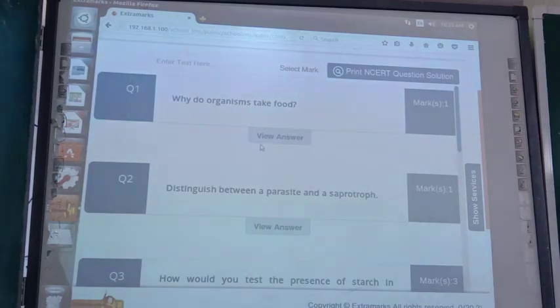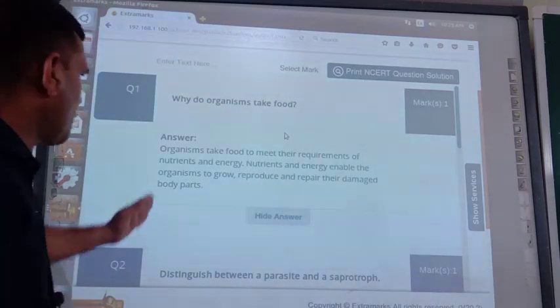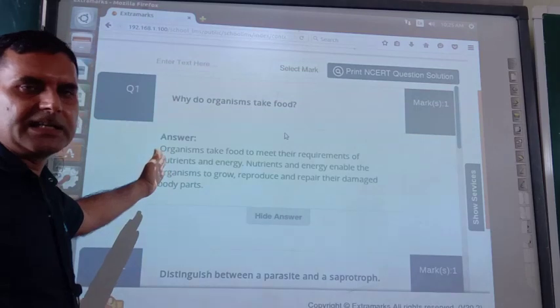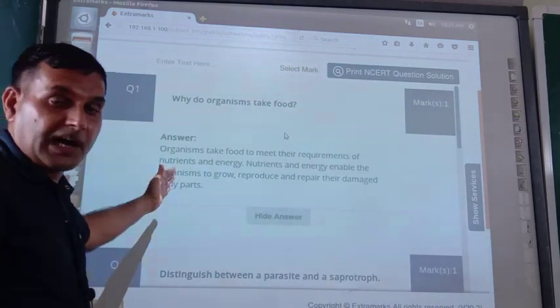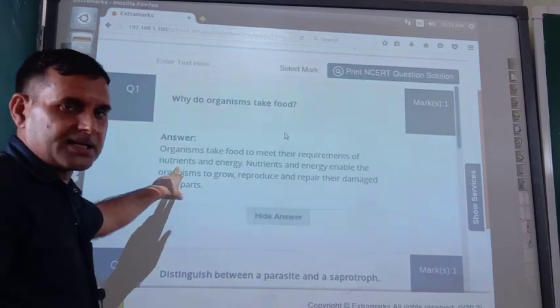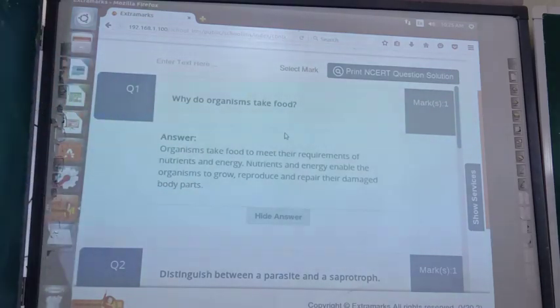So the answer is, just see, this is the answer. Organisms take food to meet their requirement of nutrients and energy. Nutrients and energy enable the organism to grow, reproduce and repair their damaged body parts. Now, point-wise I have explained while explaining the chapter, so that is the better way of writing the answer. This answer is not at all good, that answer is better. If you want to write in this way, then also I don't have any problem.